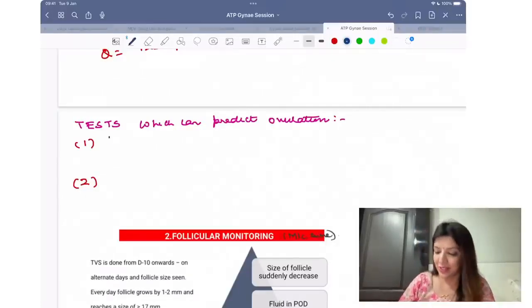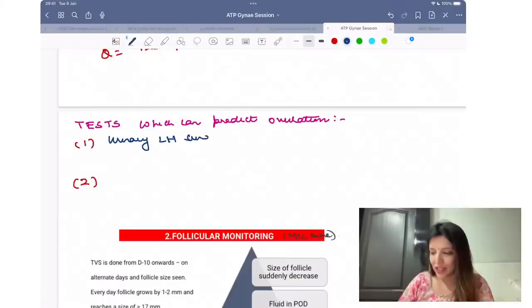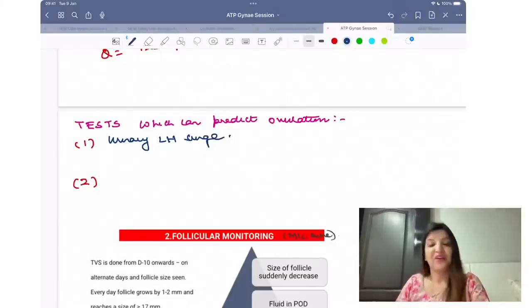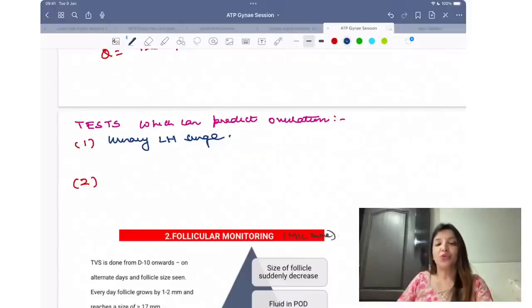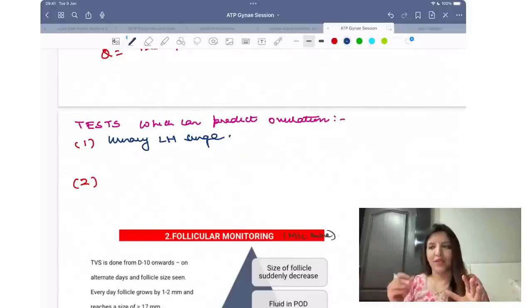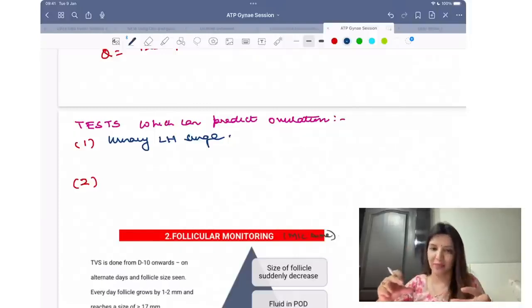Urinary LH surge, excellent. Urinary LH surge, right? This is a urinary LH kit, just like a urine pregnancy kit. So what a female has to do is she has to take her urine and put it in this kit.